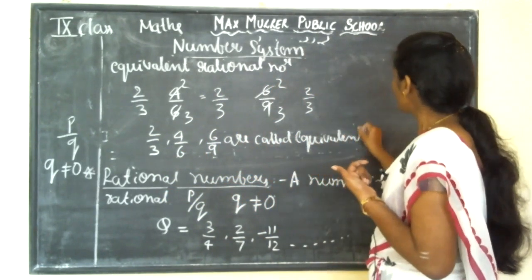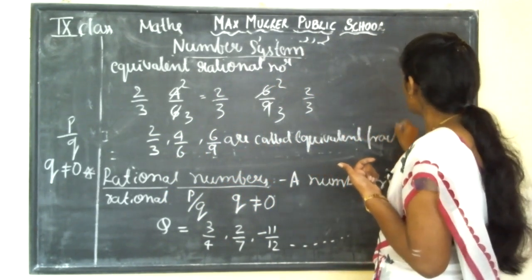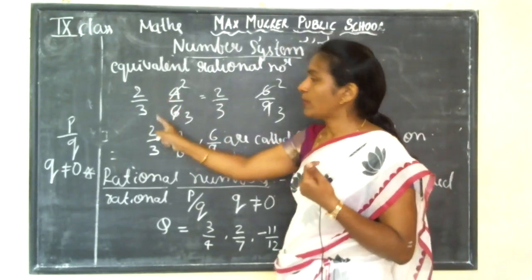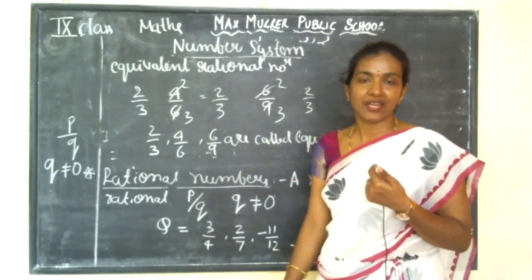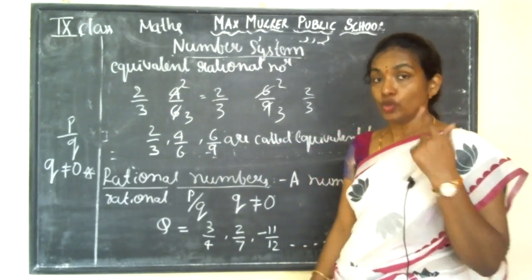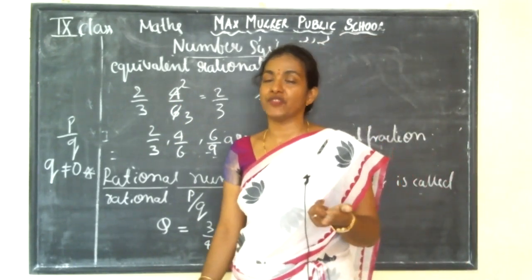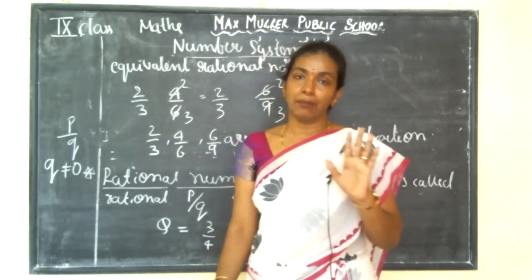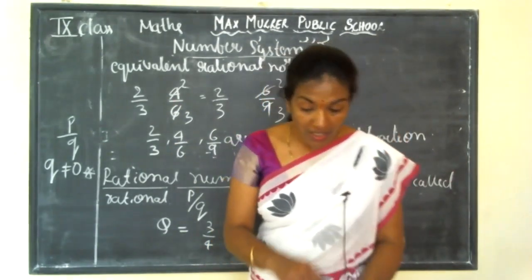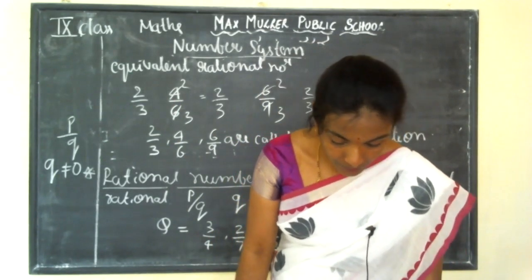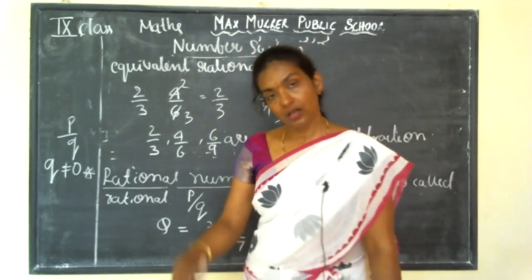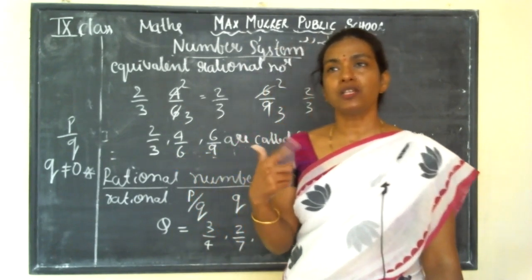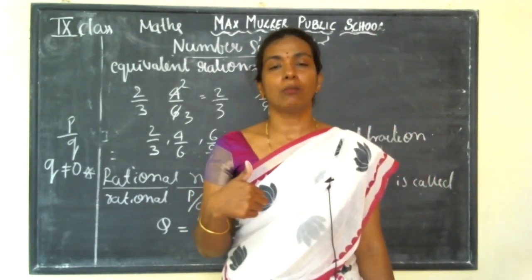Why do you say equivalent fractions? When you simplify them, you will get 2 by 3 only. 2 by 3 is the simplest form of them. Clear? This is called equivalent rational numbers.